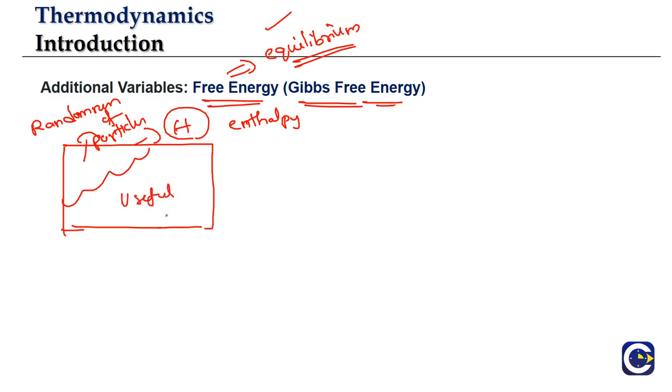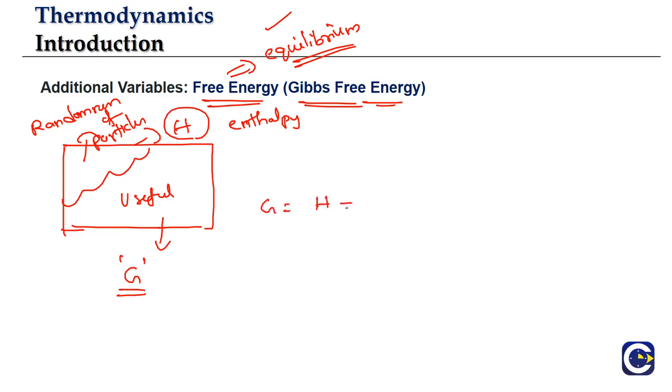So the remaining part will be what? It is going to be useful for doing the work, and this remaining part is what is called the free energy or available energy for doing work. That is what we call as what? Gibbs free energy. So if you look at the relation, G will be equal to H, the total heat